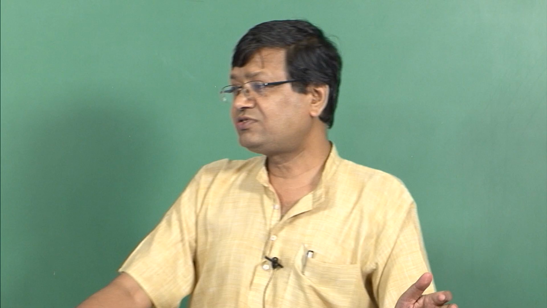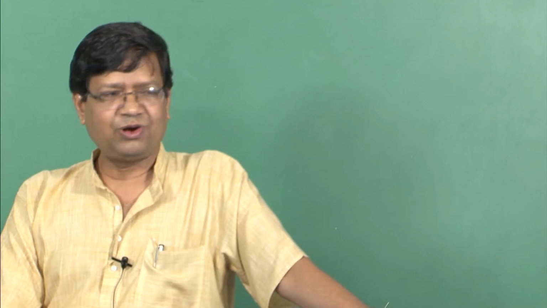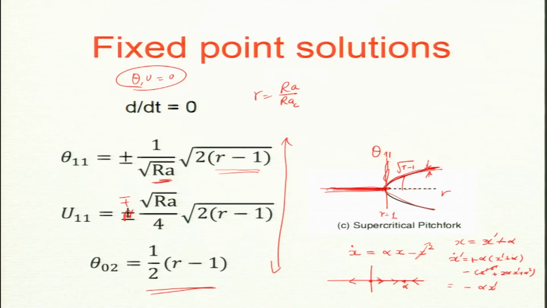So, the growth has stopped. What was linear stability telling you? That theta 11 should have been growing indefinitely, but in this solution you see that it does not grow. For given r, I know where theta 11 should go toward. It will grow in the beginning, but it will saturate to a value.